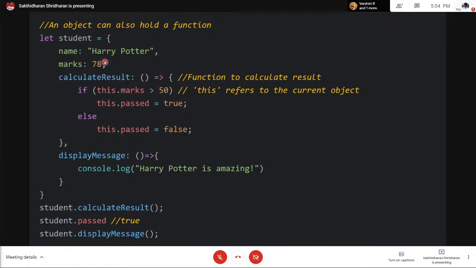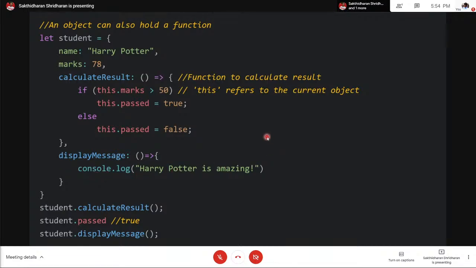Of course it's true, 78 is greater than 50, obviously. So you will get this dot pass equal to true. If it's not true, the pass attribute will be false. And student dot display message just displays in the console that Harry Potter is amazing.